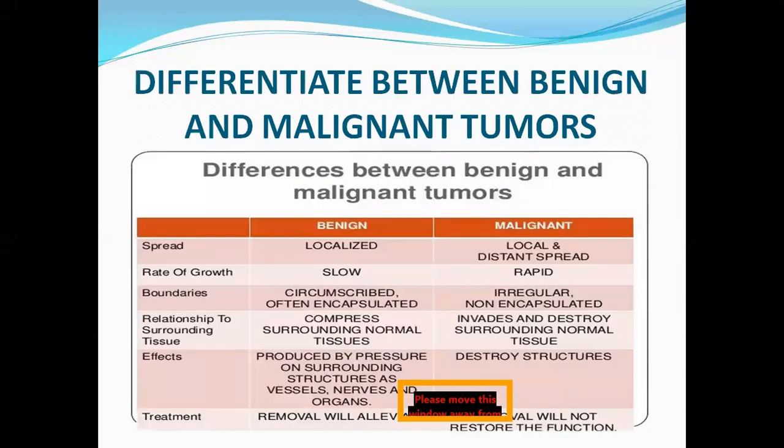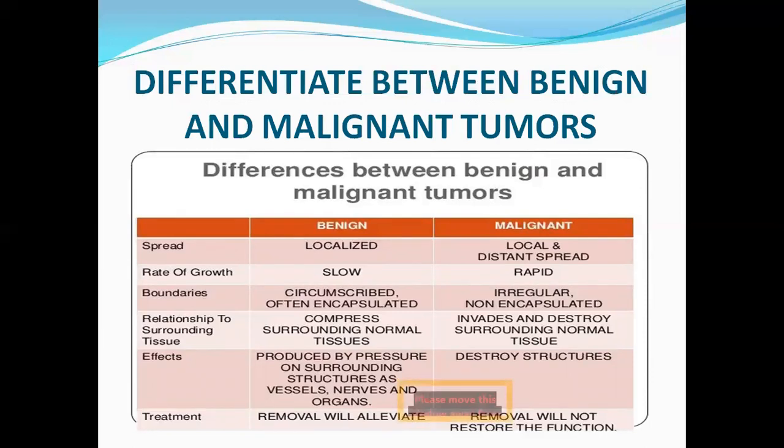Next, we see what is the difference between benign and malignant tumors. Coming to the spread, benign tumors will be localized, whereas malignant can have local and distant spread. The rate of growth may be slow in benign tumors, whereas rapid in malignant tumors.